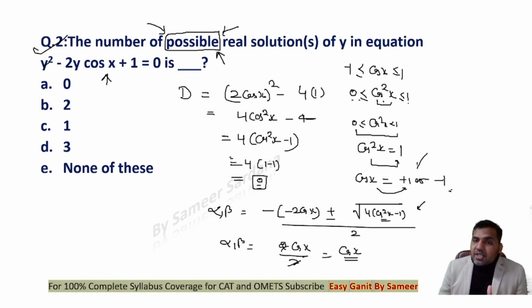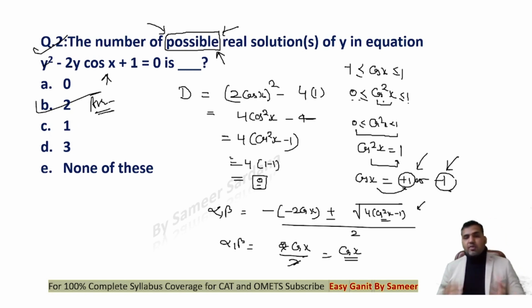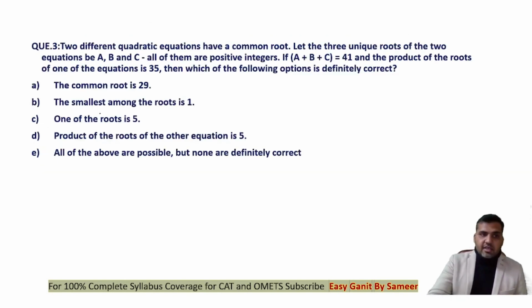But then the value of cos x is different, right? It can be 1 or it can be minus 1. So you see that there are 2 possible real roots, right? There are 2 possible real roots. So B would be the correct answer to the question, right? The 2 possible real roots, alpha and beta. That's the correct answer.